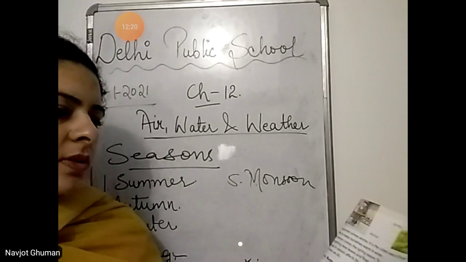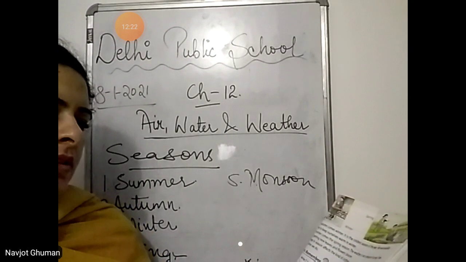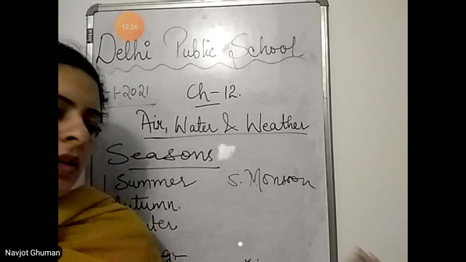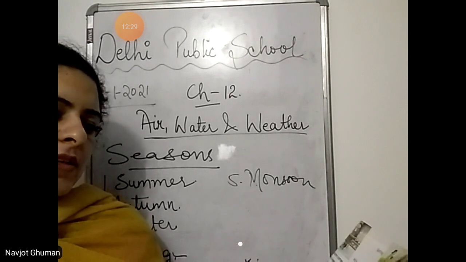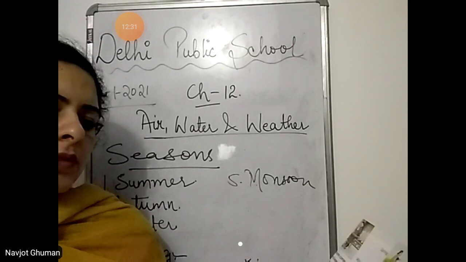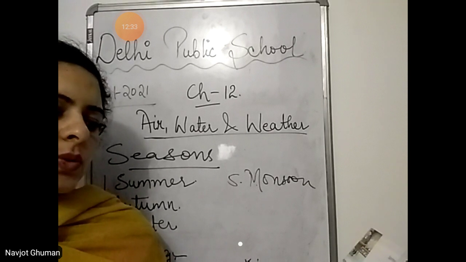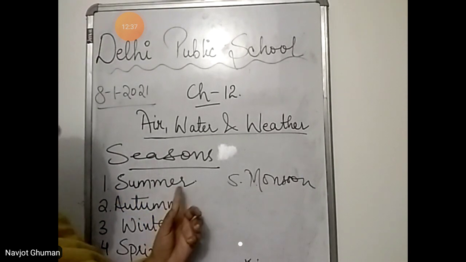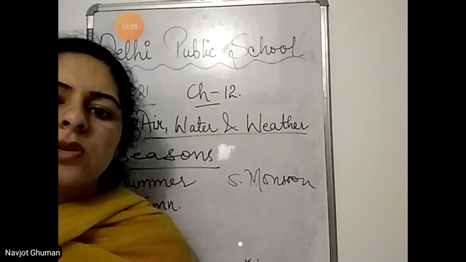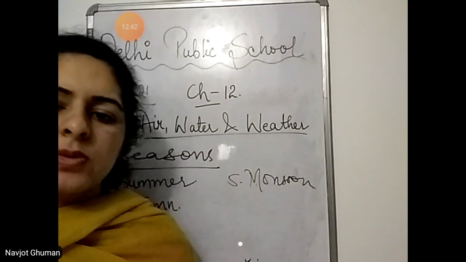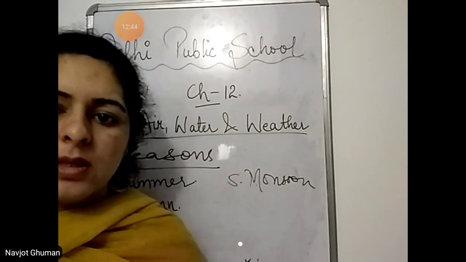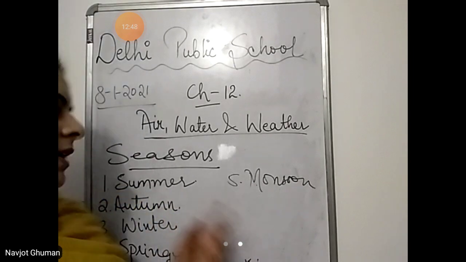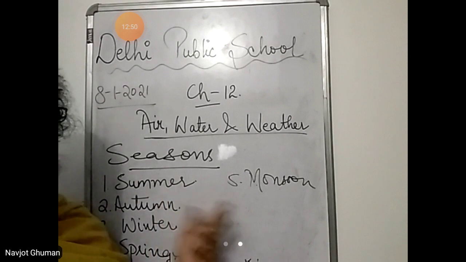Next, monsoon. It is the rainy season and we wear raincoats during this season to keep ourselves dry. Change in season affects the kind of clothes we wear, the kind of food we eat and the activities we do. So बेटे, season में जो change आती है, उस season के according ही हम कपड़े पहनते हैं, उस season के according ही हम खाना खाते हैं and उस season के according ही हम activities करते हैं. Like in summers, we like to eat ice creams.